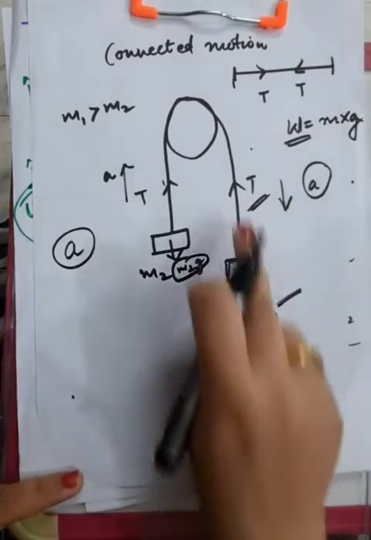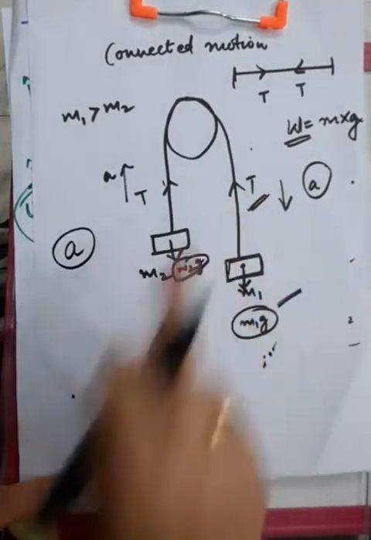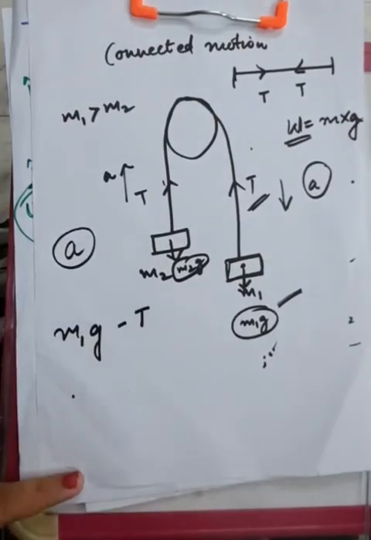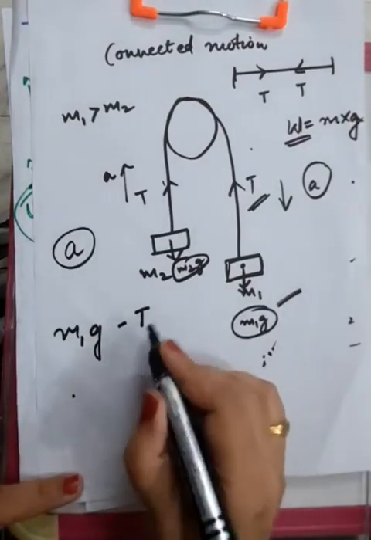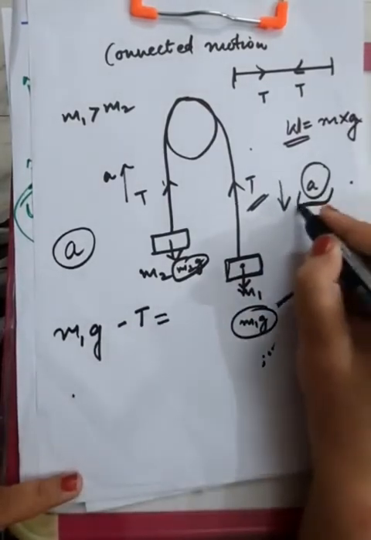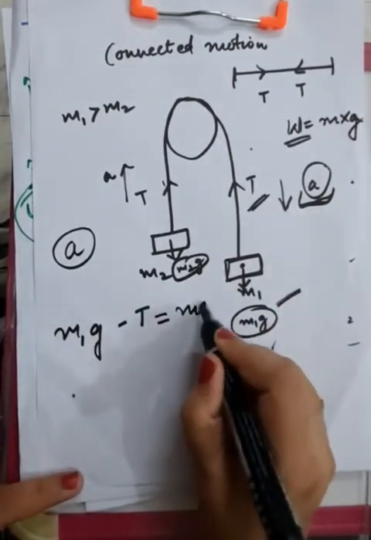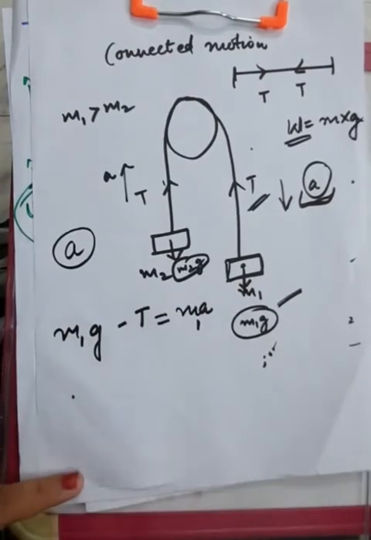So this one is greater and this one is lesser, and they both are in opposite direction. So m1g minus T, when the forces are in opposite direction, so according to the vector laws, they are subtracted, and this is equal to overall force, net force with which it is going downward. Net force is mass into acceleration, but this is m1a.